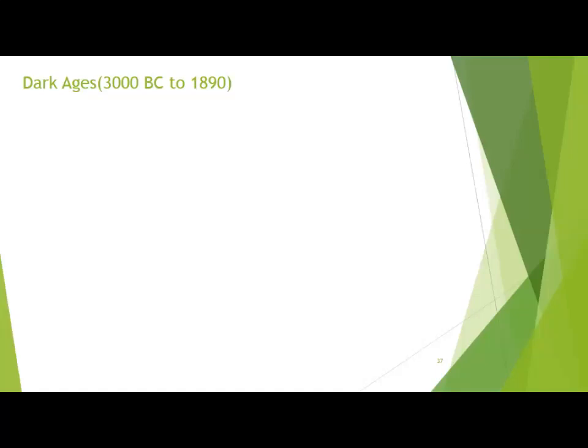Student, this is the Dark Age, 3000 BC to 1890. As I told you, this Dark Age is divided into two durations. The first duration starts from 3000 BC to 1614, which we discussed in the last lecture. Now I will discuss the second duration of the Dark Age, which starts from 1614 to 1890, as you can see from this slide.